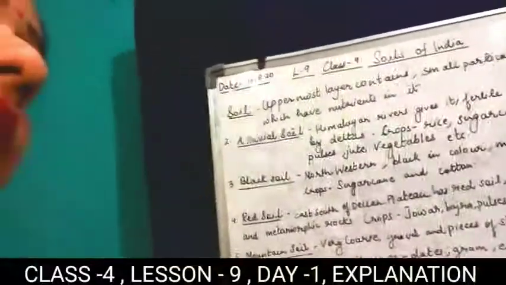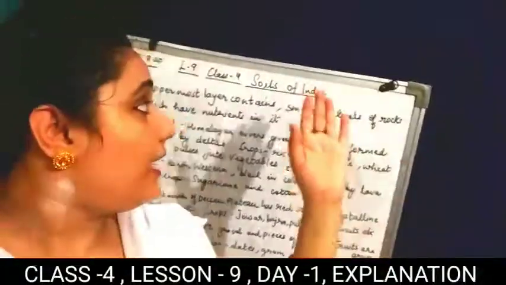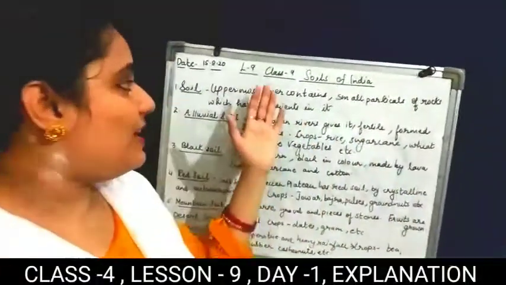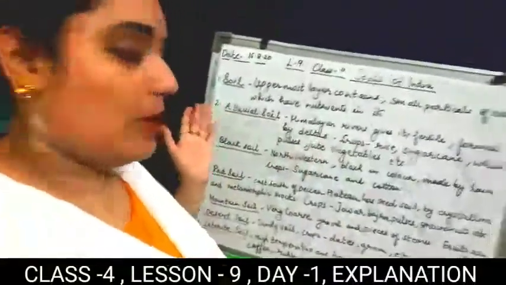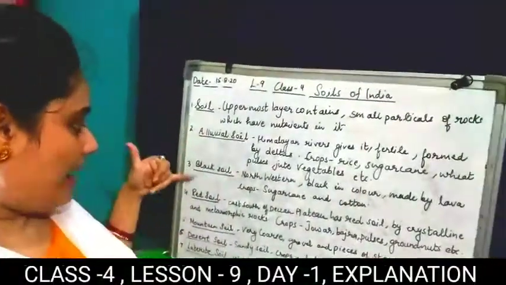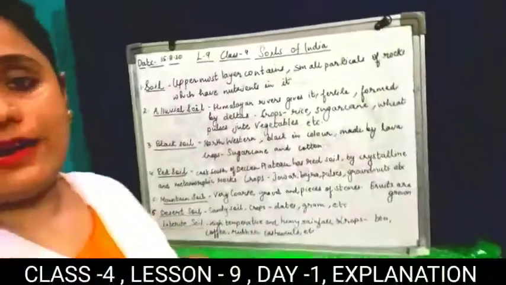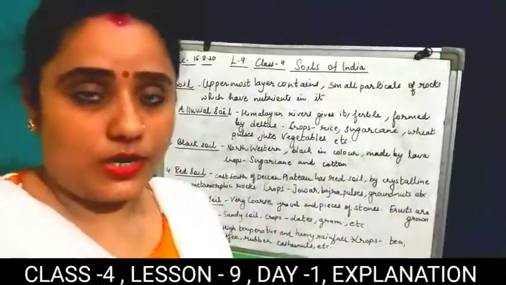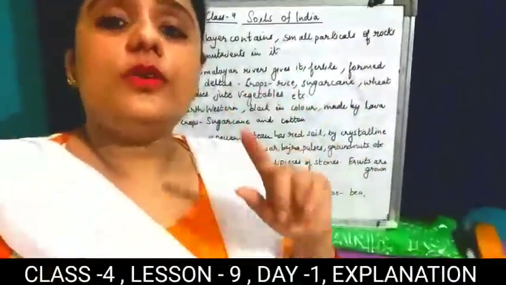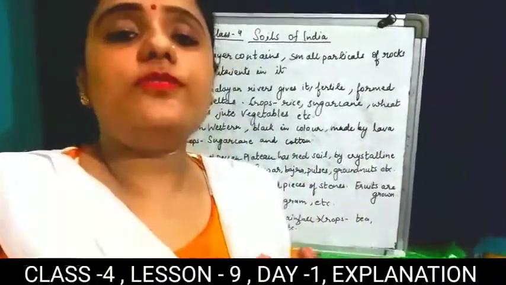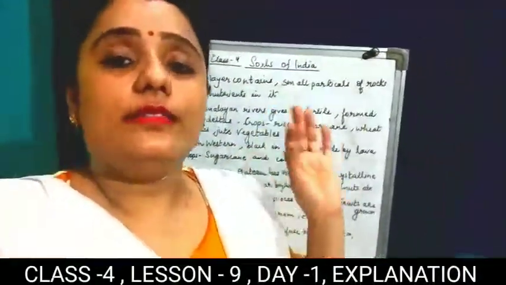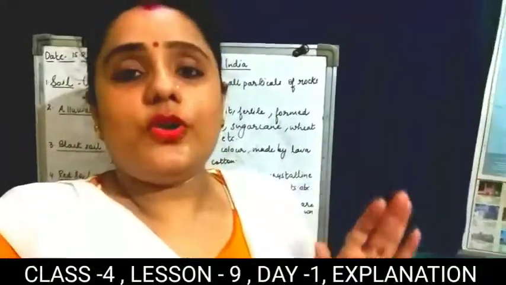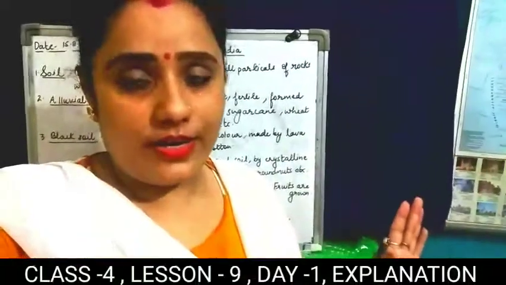Okay students, here your chapter 9 is over. Now students, you have to revise lesson 9 by reading the chapter. You are having alluvial soil, black soil, red soil, mountain soil, desert soil and laterite soil. You are having 1, 2, 3, 4, 5, 6 types of soil. So you have to keep this in mind. How many types of soils are there? We are having 6 types of soil, where each is found and what crops are grown where. Okay students, so your interesting chapter Soils of India is over.